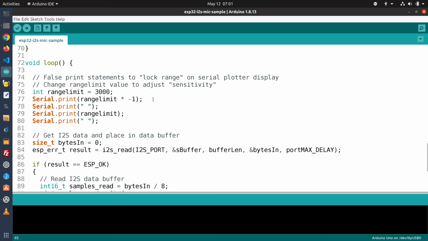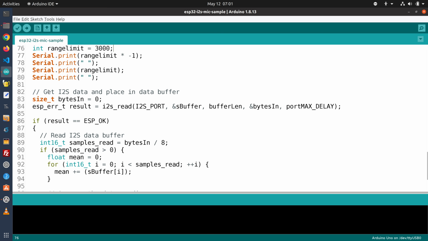So in order to steady it, I've printed 2 different values, a positive and a negative one, and I'm calling them the range limit. You can adjust this value over here for range limit. I found 3,000 was pretty good, but you might find a higher or a lower number works, and that'll just lock the range of the serial plotter to make the waveform easier to see.